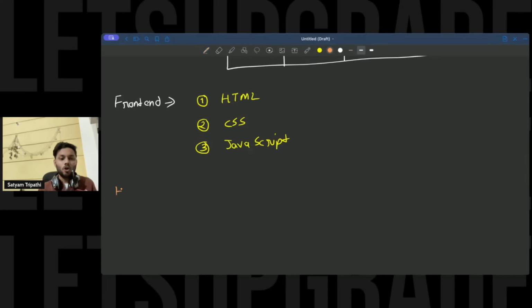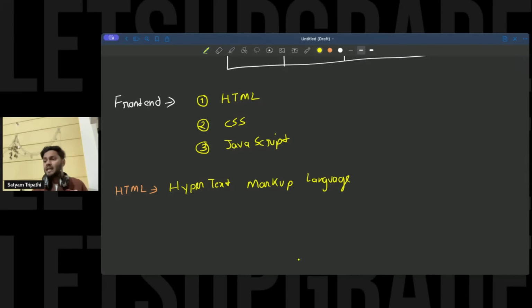So if I just talk about HTML, the full form of this language is basically nothing but hypertext markup language. All right. Now, let us just talk about what HTML is going to do and what CSS is going to do.